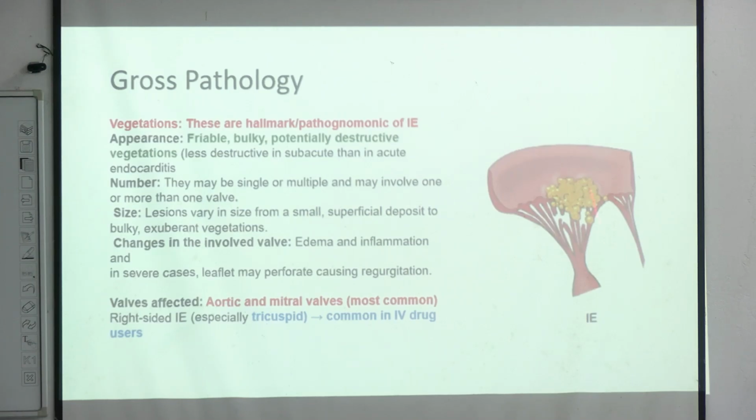This is a characteristic we find in case of infective endocarditis. The most commonly affected valves are the aortic and the mitral valves. These are the left-sided valves which are the most commonly involved. And the right-sided valve, that is the tricuspid valve, will be involved in case of IV drug use.